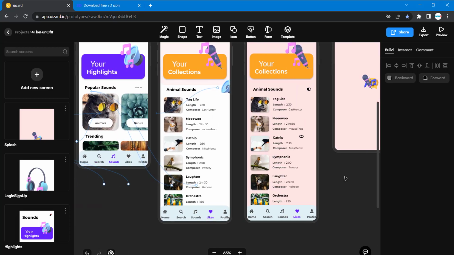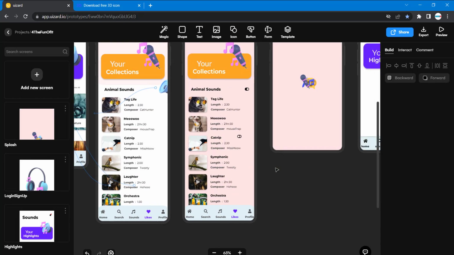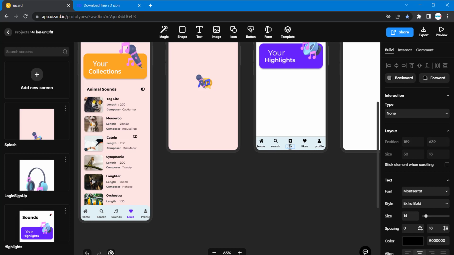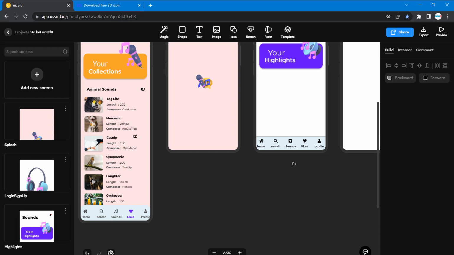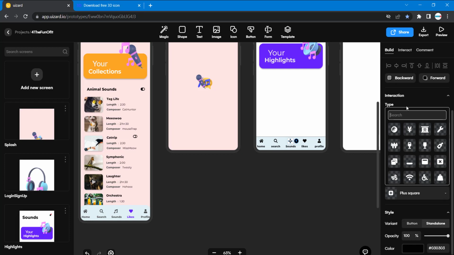And we have sounds. I think it's where sounds is. Then I'm going to change the icon to music. So let's see if we'll get music.